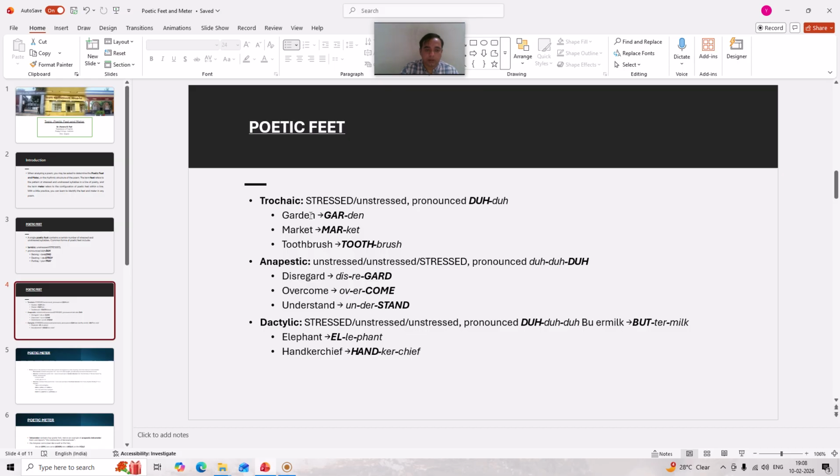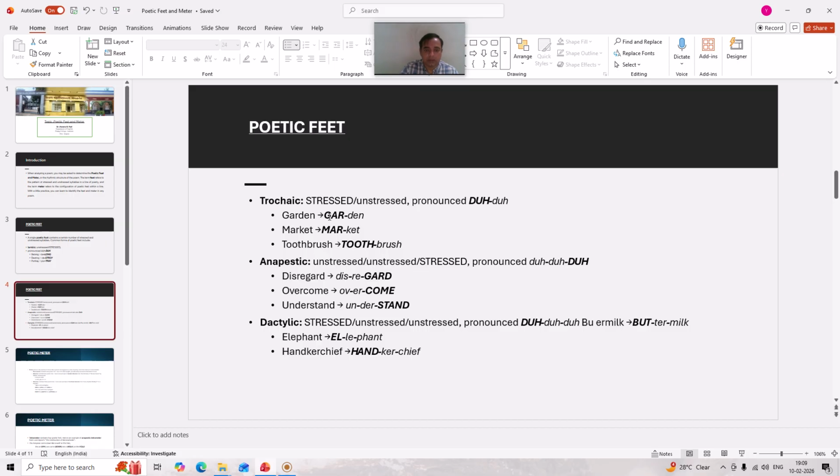The next poetic foot is trochaic. It is exactly opposite to the iambic poetic foot. In the iambic poetic foot, an unstressed syllable is followed by a stressed syllable. Here in trochaic, a stressed syllable is followed by an unstressed syllable, exactly opposite to what iambic is. In the iambic pattern, unstressed is followed by stressed. In the trochaic poetic foot, stressed is followed by unstressed.